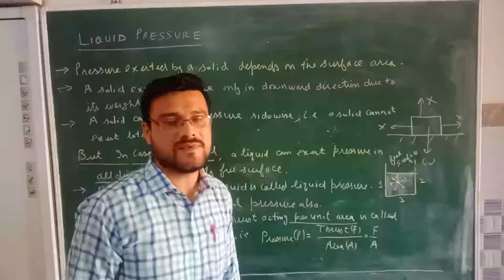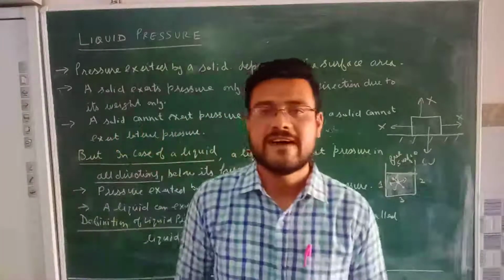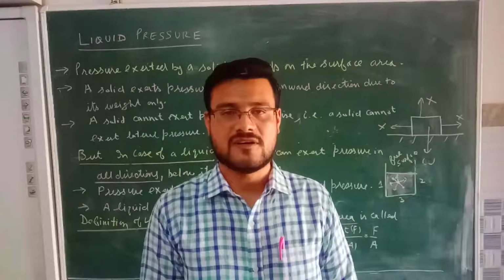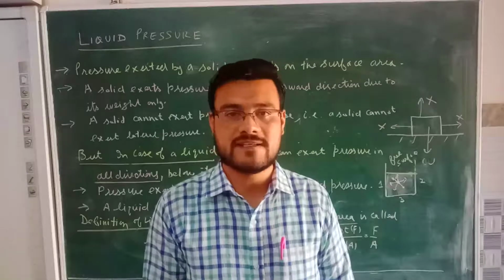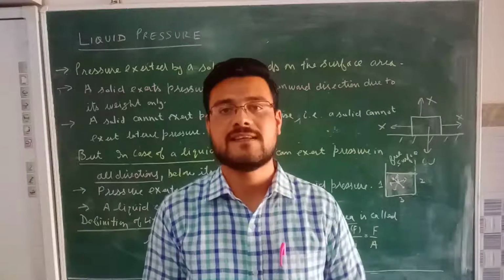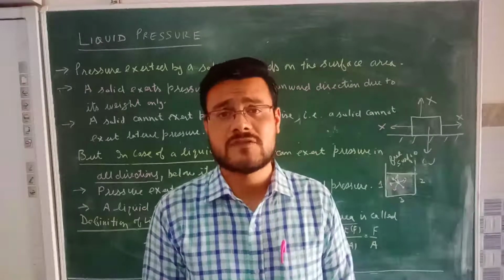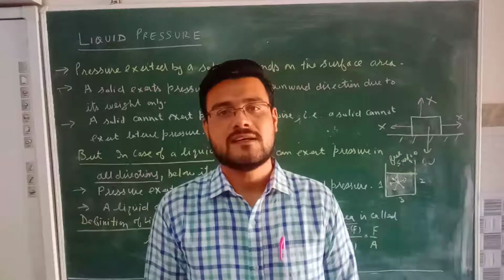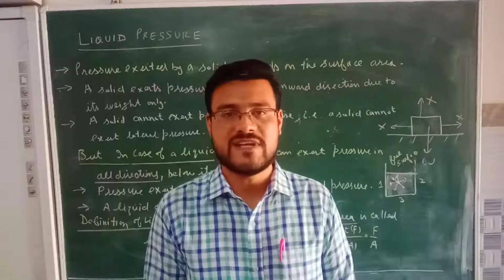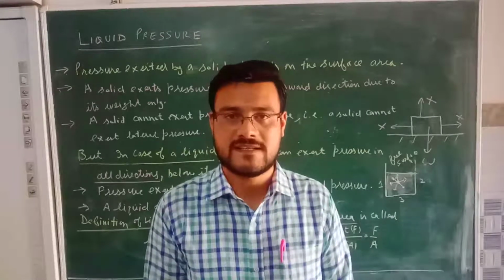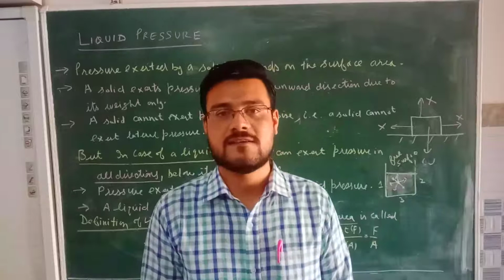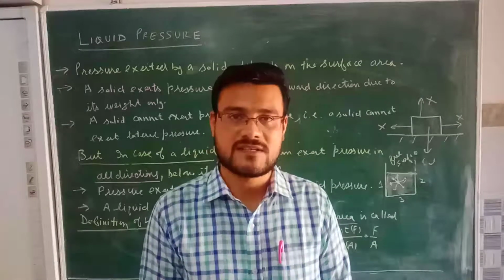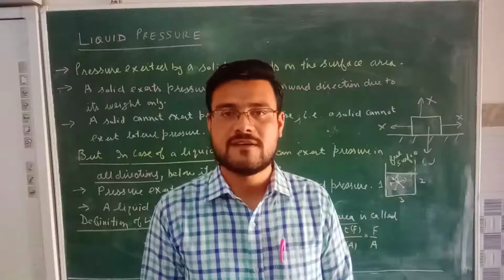When we define the pressure exerted by a solid, we defined it like the pressure exerted by a solid is the thrust acting on a given surface area. So when we are defining the pressure exerted by a solid, we are using the words on a given surface area. Why? Because if the same weight of the solid object acts on different surface areas, then the pressure exerted by the solid also changes. Greater the surface area, lesser will be the pressure. You reduce the area, pressure will be increasing.